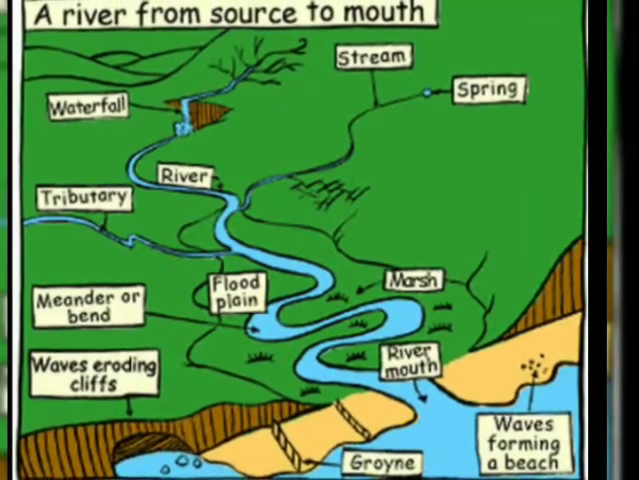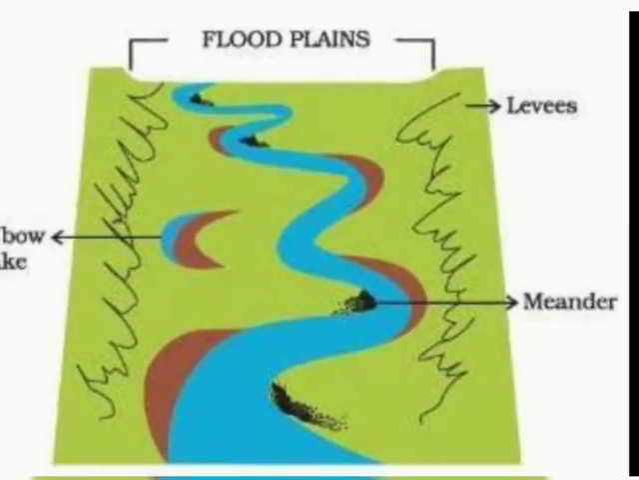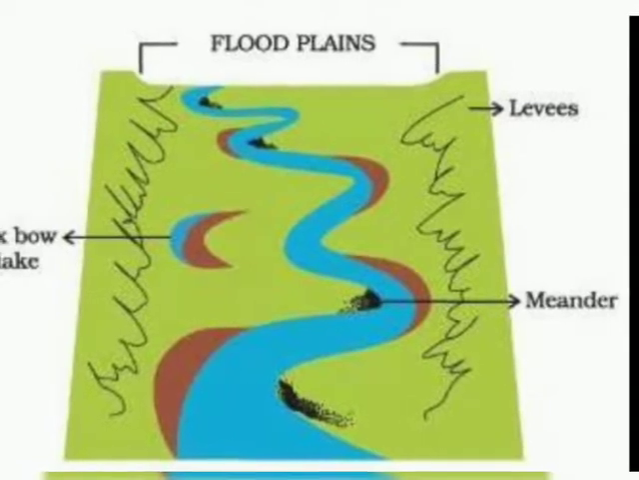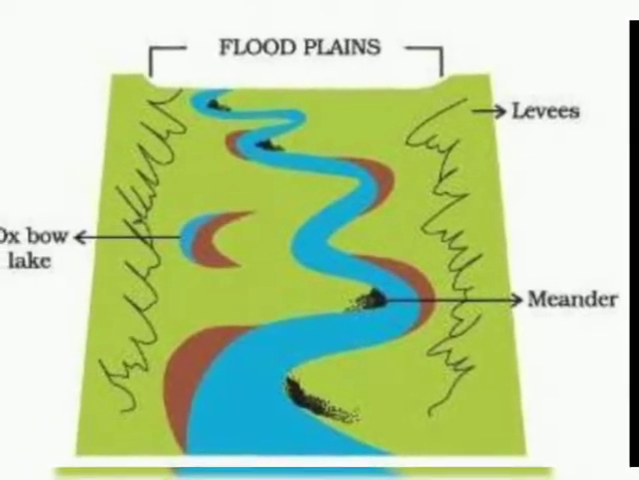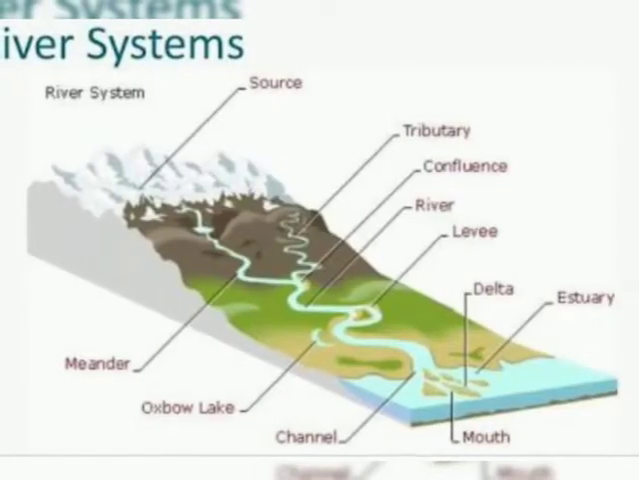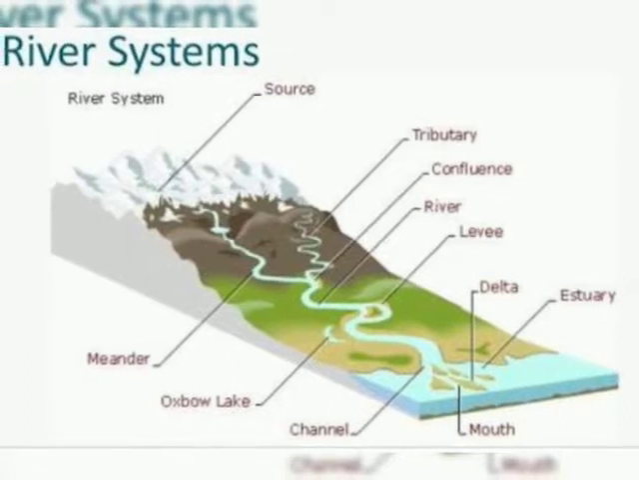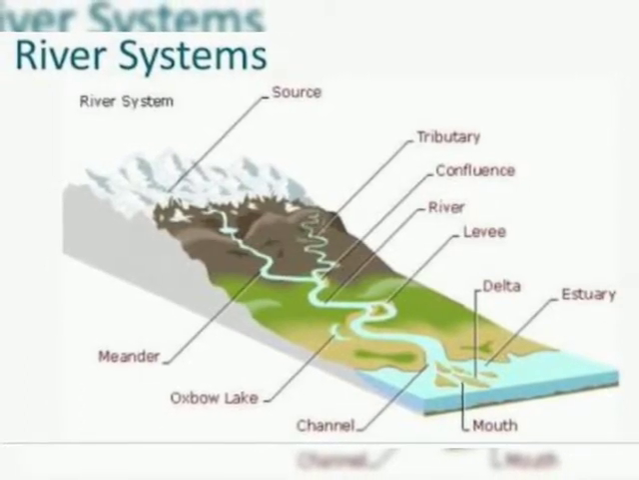Oxbow Lake. When a river does meandering, in that condition, when it is cut off from the main river due to deposition, in that case a small lake is formed. That small lake has a structure like an oxbow, and that is the reason it is known as an Oxbow Lake.